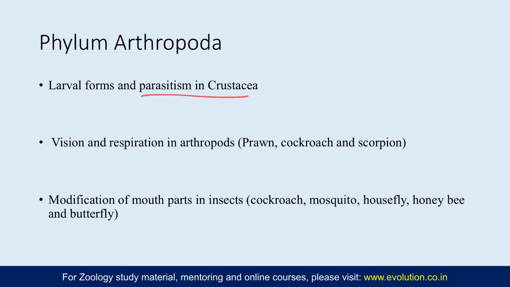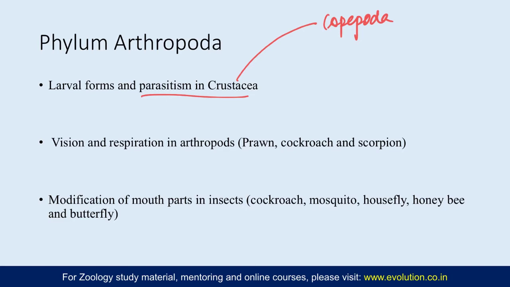So you should prepare parasitism in Crustacea under four aspects. Number one would be in Copepoda, and under Copepoda there are different orders like Caligoida, Notodelphyoida, Monstrilloida. All these need to be covered here.